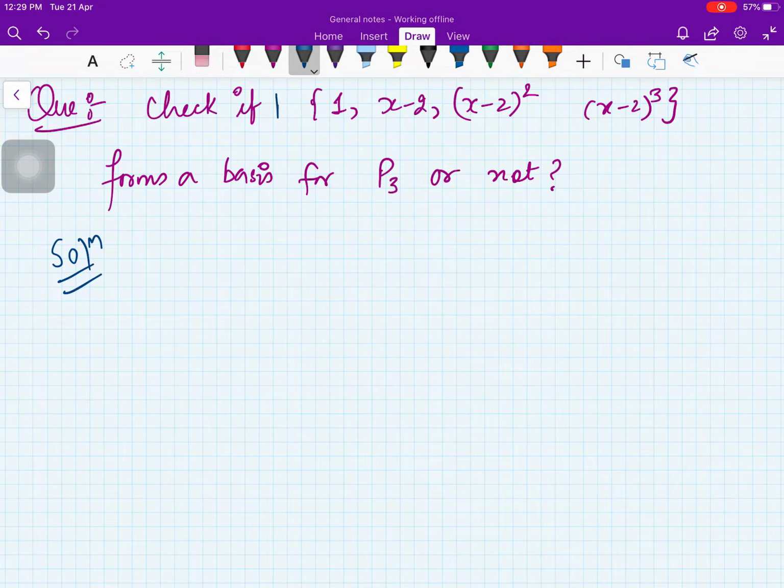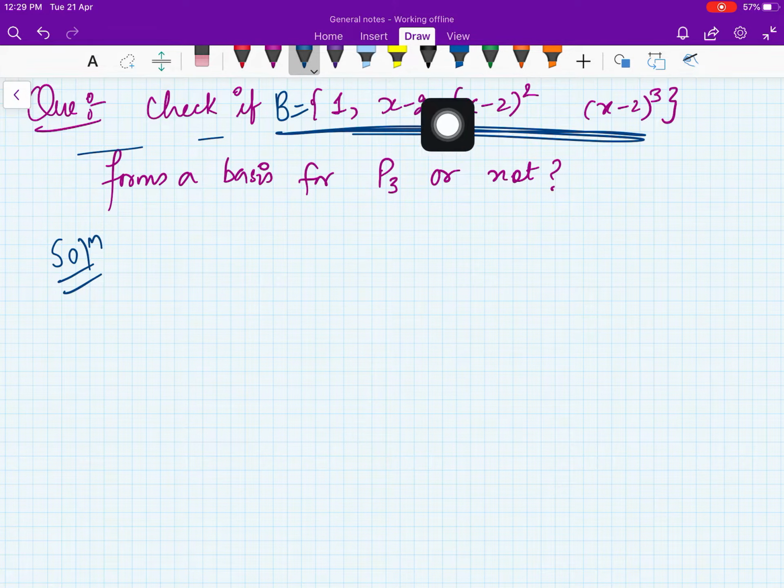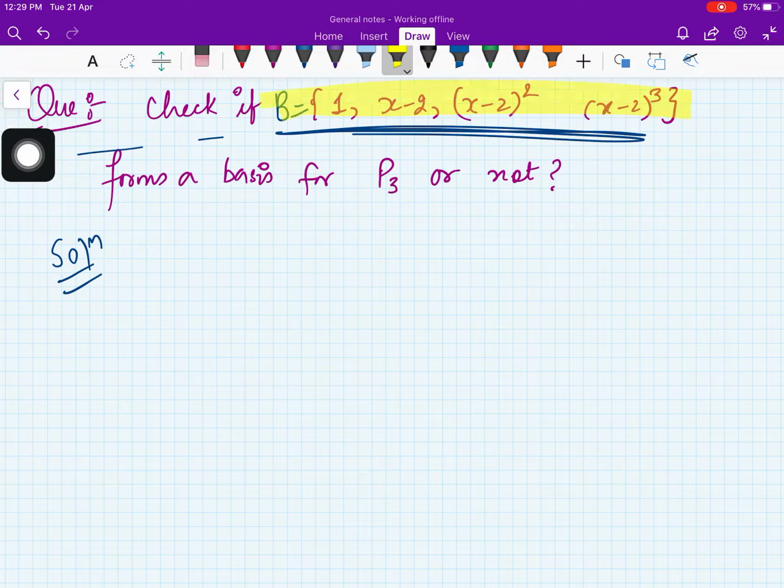So let us see if this given set, call it B, is a basis for P3 or not. We know how to prove that some set is a basis. We need to prove the linear independence of that set, and then we have to prove that that set spans the space. So let us check the linear independence part.